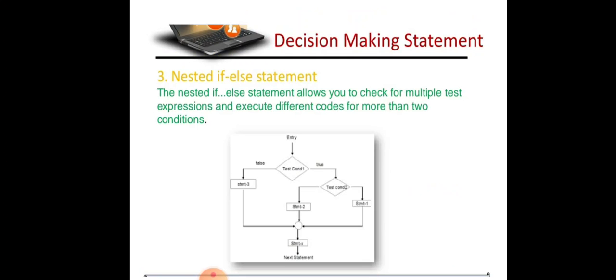If that condition is true, we go to the next statement, and if the condition is false, then we move to our next condition and next statements.